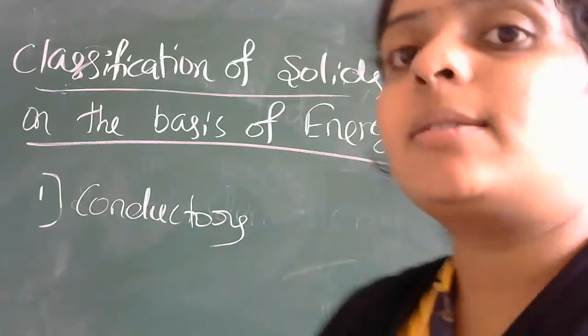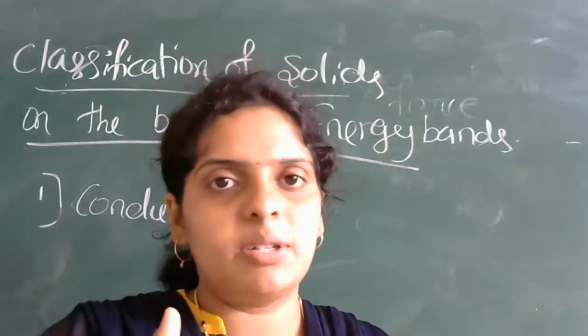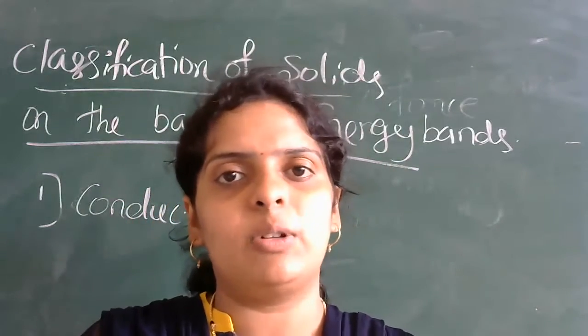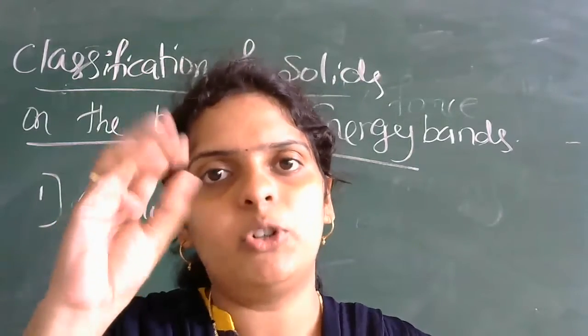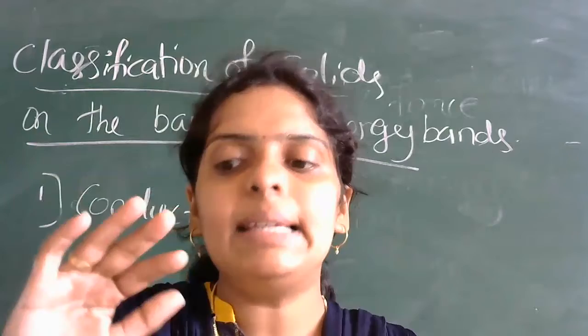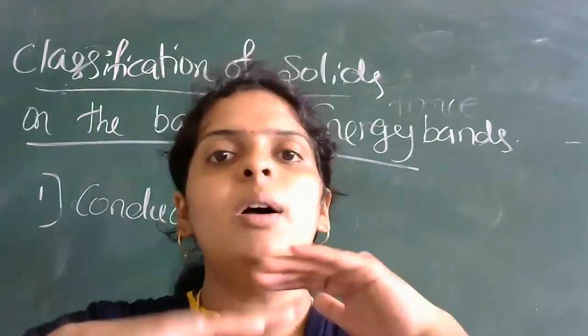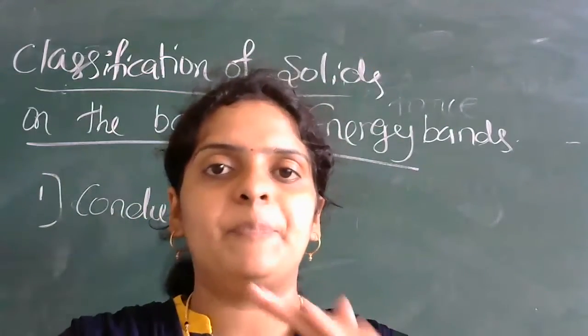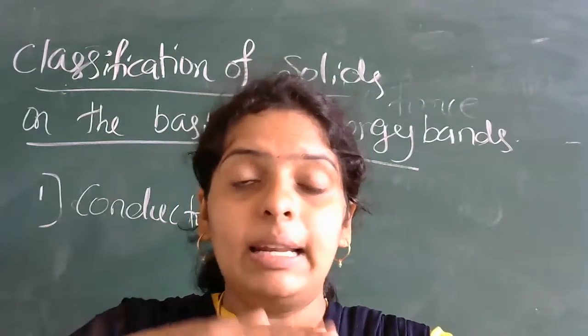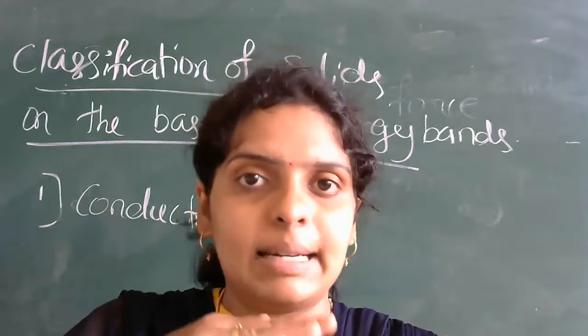So when there is no energy gap between the conduction band and the valency band, if you give even a small amount of potential energy, easily the electrons will jump from the valency band to the conduction band. Valency bands are where valence electrons are there.